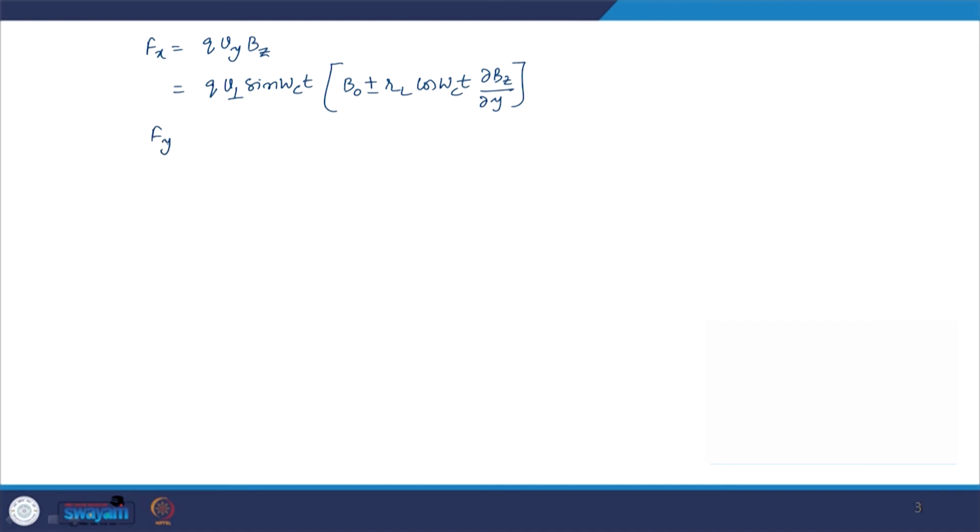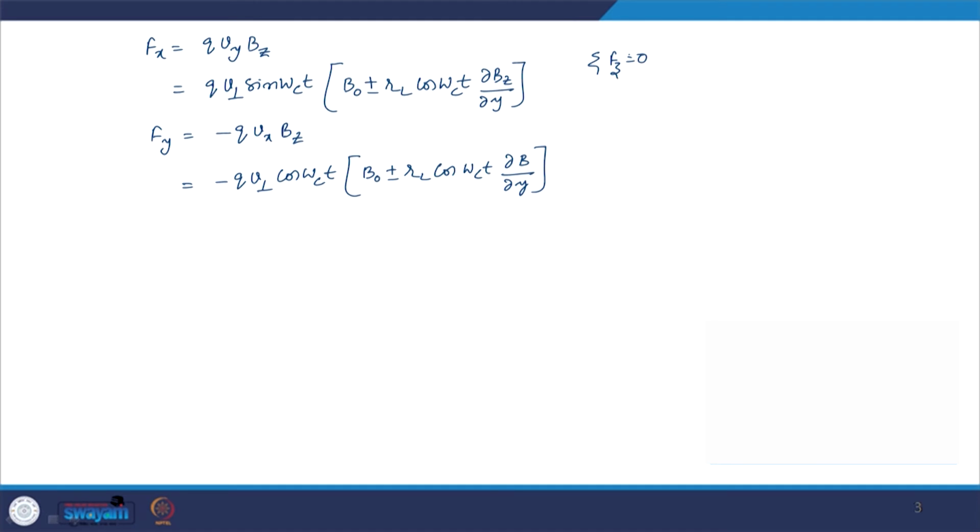Similarly, we can write Fy as minus q Vx Bz, which equals minus q V perpendicular cos ωc t times B0 ± RL cos ωc t ∂B/∂y, right. And Fz is anyway 0, right.